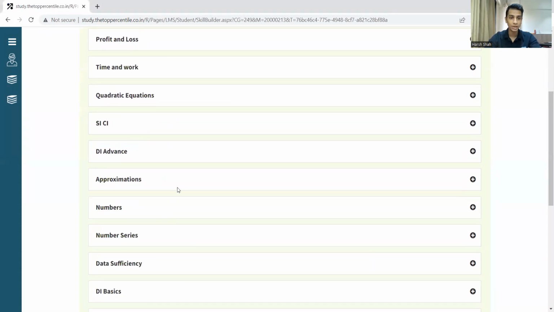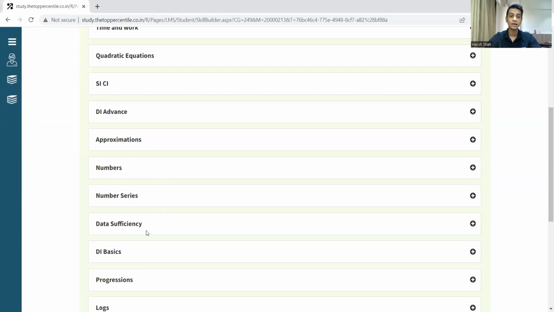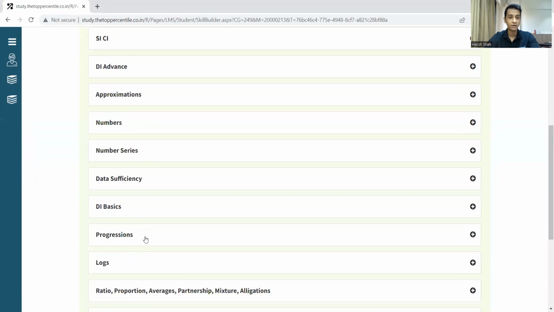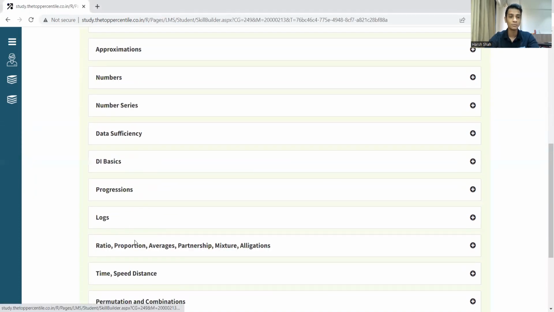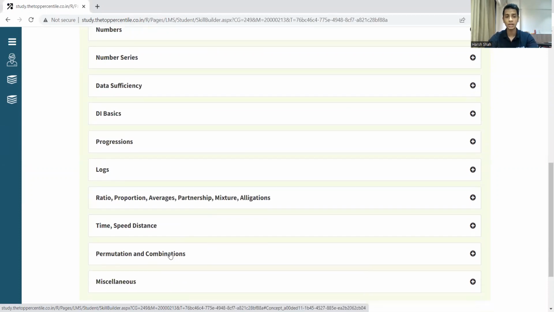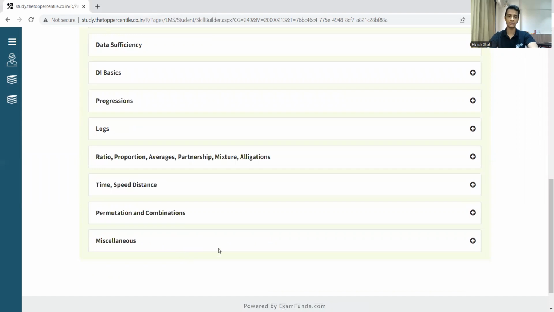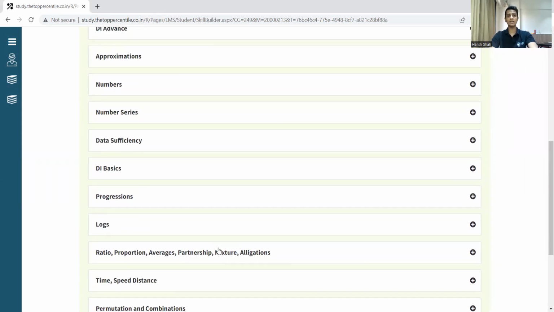Then we have approximations, numbers, number series, data sufficiency is again part of the data comparisons. Then we have progressions, logarithms, ratio, proportion, averages, partnerships, mixtures and allegations, time, speed and distance, permutations and combinations, and some miscellaneous things. Okay, so these are largely the most relevant things for MBA CET.